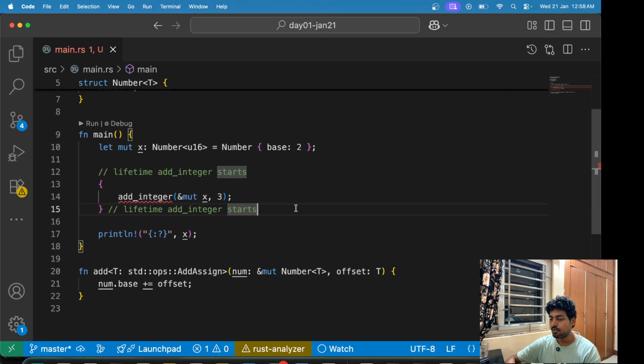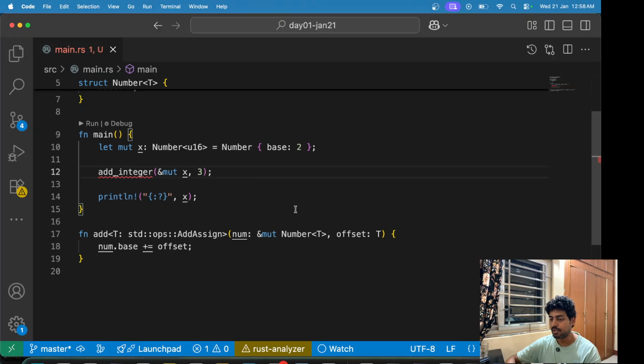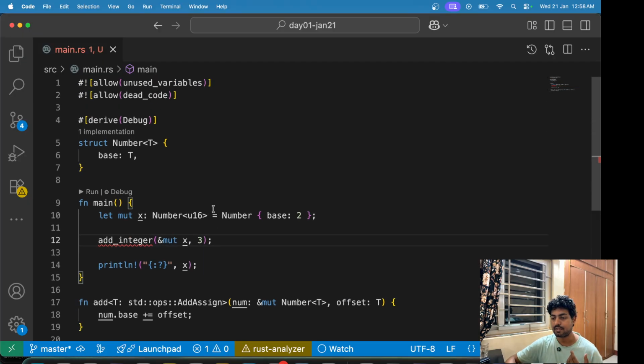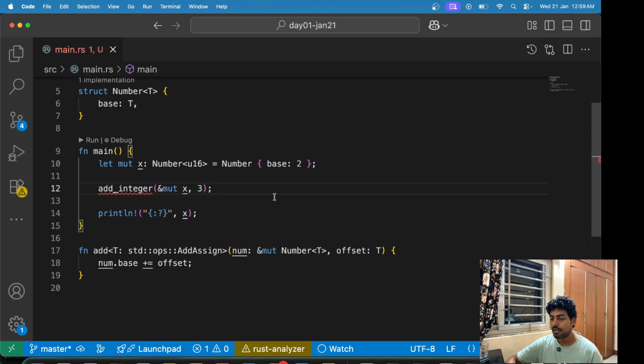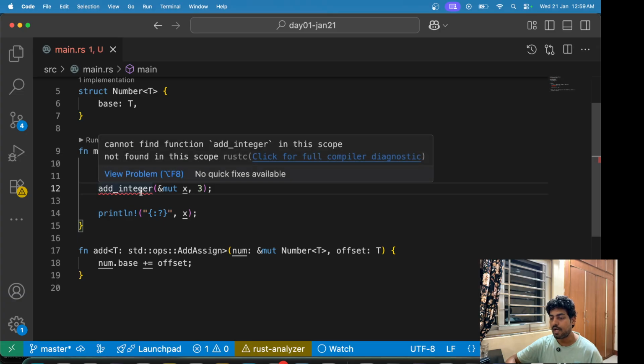So I'll also remove this. This is not needed for now. Lifetime is another topic that we will discuss in detail at a later point of time. Maybe I'll prepare something to show the use case of lifetime. Okay, now coming back to the function here. Now, add integer.